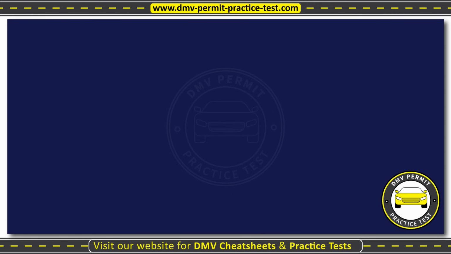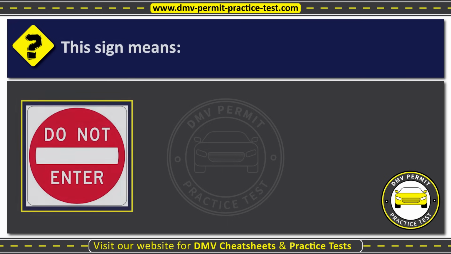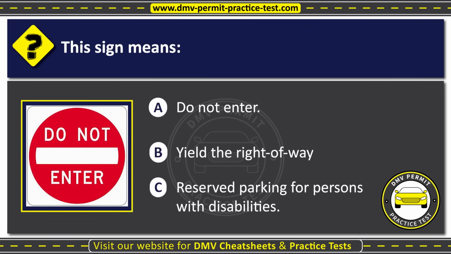Question 19. This sign means Option A, do not enter. Option B, yield the right of way. Option C, reserved parking for persons with disabilities. The correct answer is Option A, do not enter.